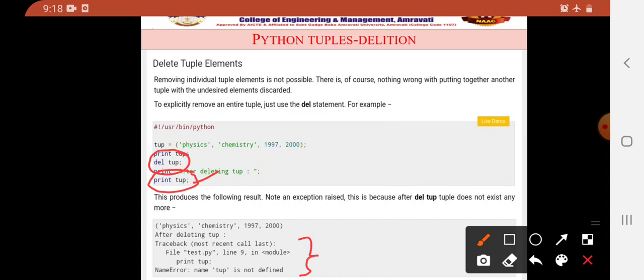Okay, because you are printing the tuple which does not exist in the program because you are using the del keyword here. So with the help of this del keyword, the whole tup, that is the tuple, will be deleted or removed. Okay, so this is all about the deletion. You cannot remove the individual element, but you can delete the whole tuple. Okay, so all tuples means whole tuple will be deleted.